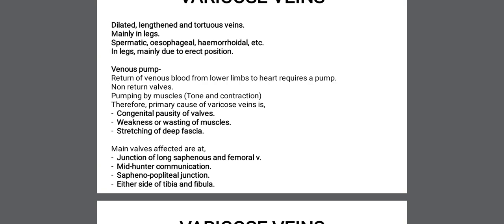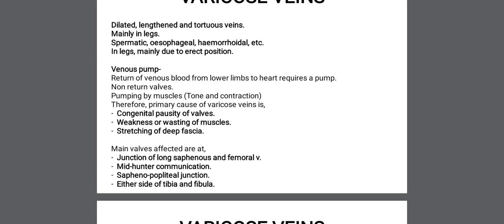And the third cause is stretching of the deep fascia. The main function of the deep fascia is to provide tightness to the calf muscles. But if the deep fascia becomes stretched, then the calf muscles also become relaxed, and the proper contraction of the calf muscle won't take place easily.